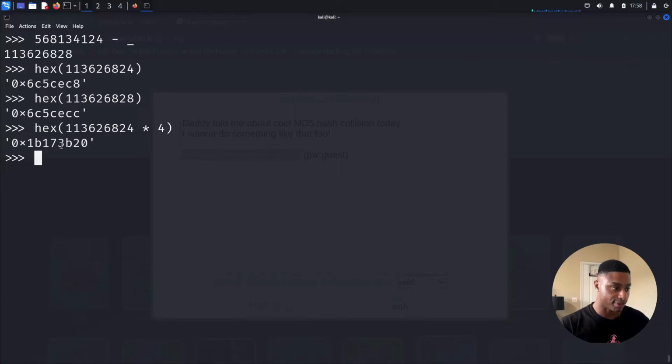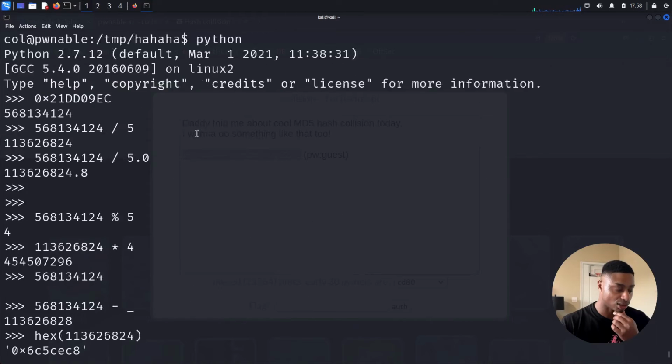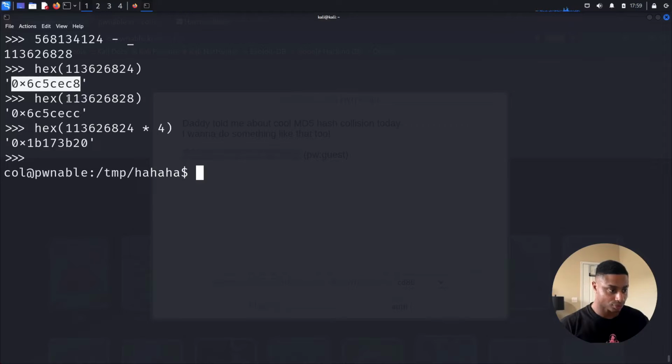If we just take the hex of that and we do this, that won't work out because it wants it to be at least 20 bytes long. So we can repeat this value 4 times. Let's do that. I'm kind of talking out loud, thinking to myself as I solve this.